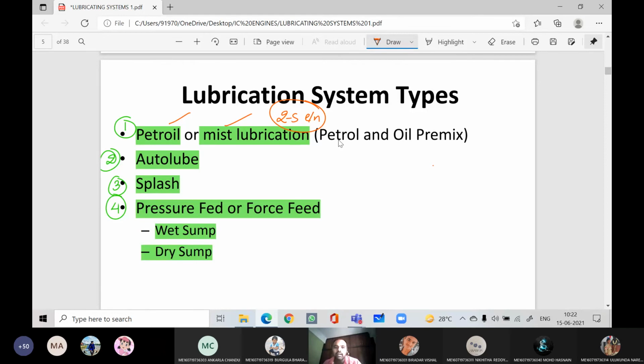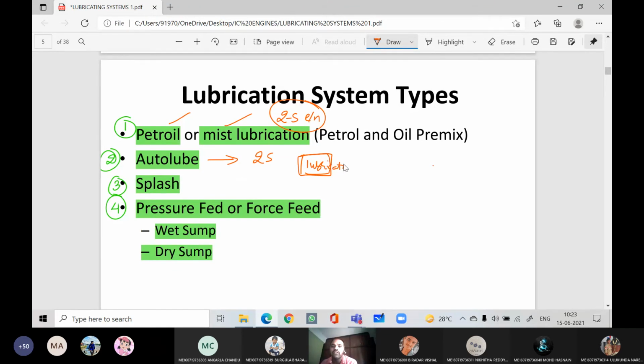That is the petrol or mist lubrication system. Whereas in the auto lube system, it is also a two-stroke engine, but here there will be a dedicated space for pouring the lubricating oil. Means in the auto lube system, we are not mixing the lubricating oil with the petrol. Though it is a two-stroke engine, we are not mixing the lubricating oil.